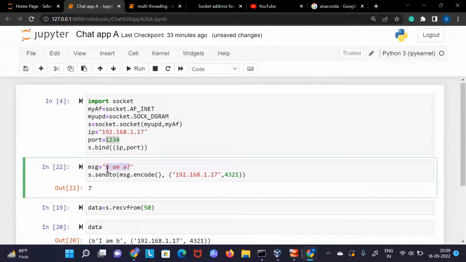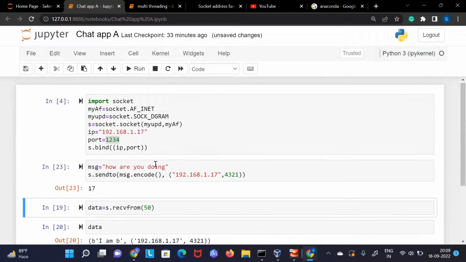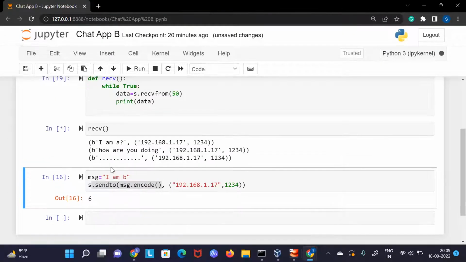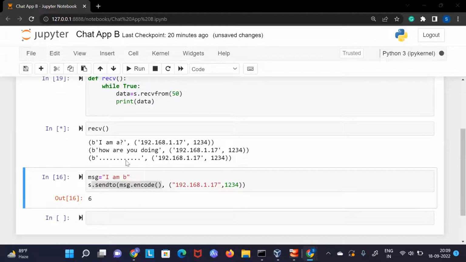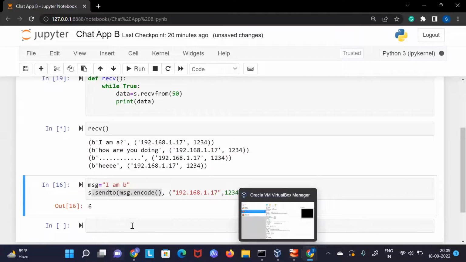Now if I say, how are you doing? As I say send here, it will be printed. How are you doing? Now if I send some data like this, it is continuous receiving, because I have put it in a while loop, right? It will be continuous receiving. Now this A can send the data infinite number of times. Whatever you want to send, it will keep on sending.